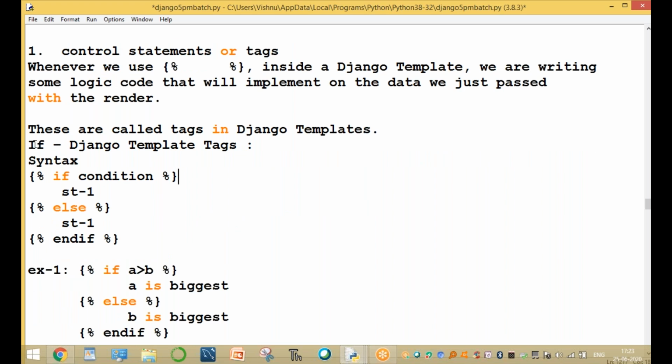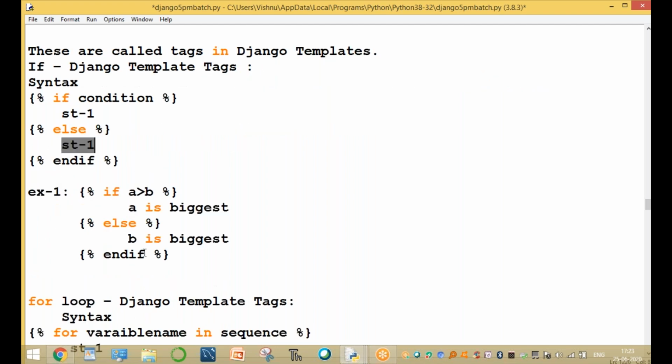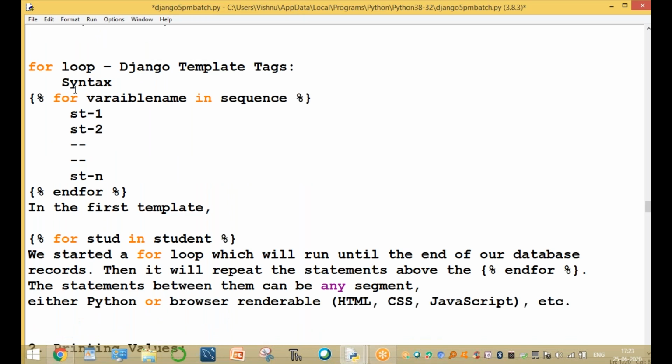Now what are the tags? The if tag in Django: if this condition is true, statement one will be executed, otherwise statement two will be executed. This is example one. The next one is the for loop in DTL, the for loop with Django template tags.